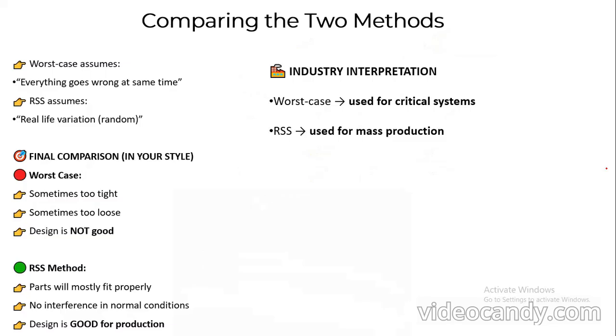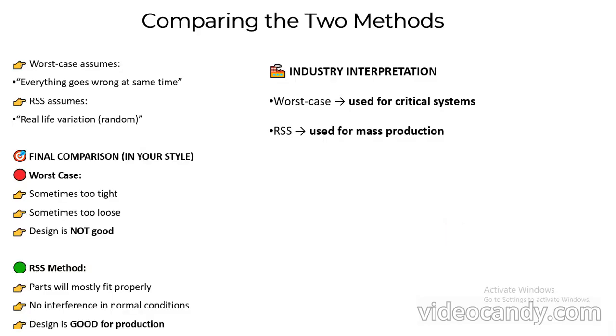We will see. So worst case assumes everything goes wrong at the same time, but RSS assumes real life variation, or random. So in the final comparison, sometimes in the worst case there may be a chance of getting tight or a chance of getting loose, so the design is not good. But the next one, RSS, the part will mostly fit properly and no interference in normal conditions, so we are accepting the design is good for production.